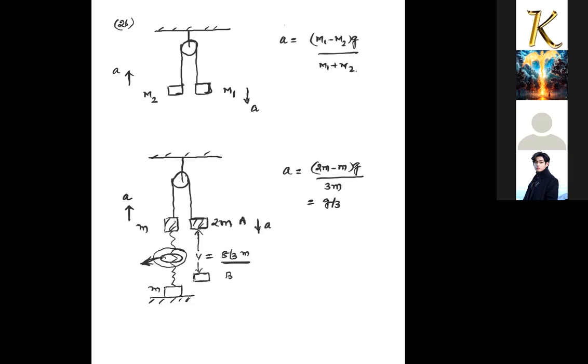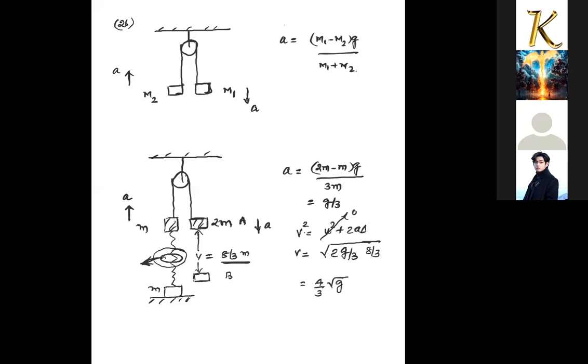It will gain some velocity. Velocity gained by the body, v square equals u square plus 2as, use कर लेता हूँ, u is 0. So velocity at the position B will be under root of 2a s. a is g by 3 into displacement, which is 8 by 3. So this will be 4 by 3 times root g velocity.